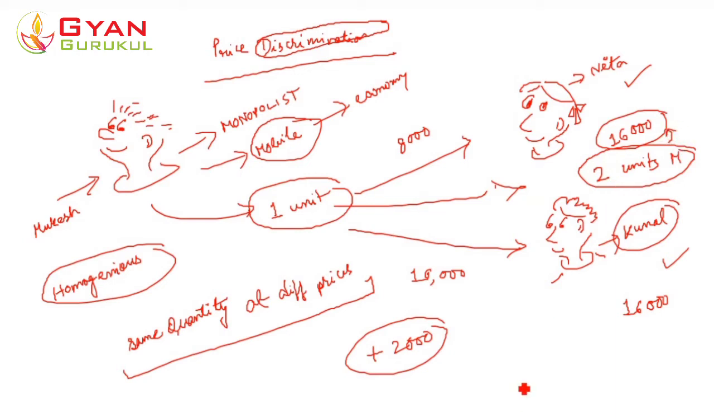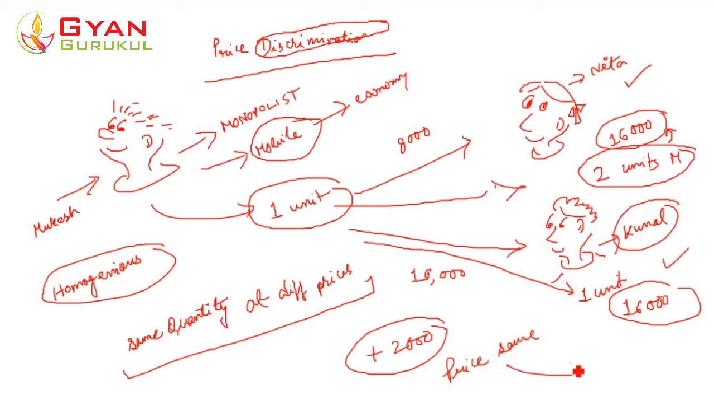Clear? But though he charges 16,000 from Kunal, he sells only 1 unit, right? He is selling 1 unit at 16,000 to Kunal, while he is selling 2 units at 16,000 rupees to Nita. So here what is happening? He is selling at the same price, the price remains constant, but the quantity sold is different.